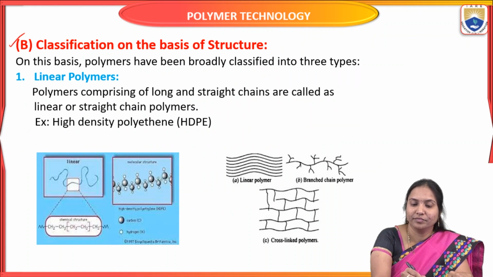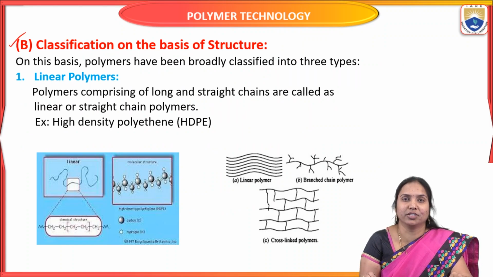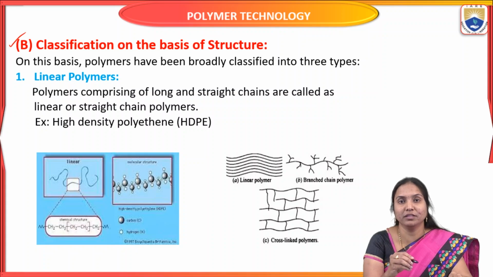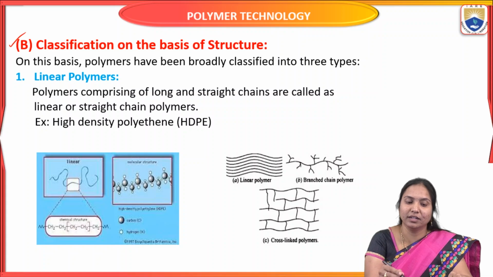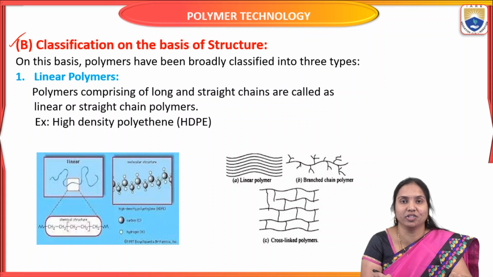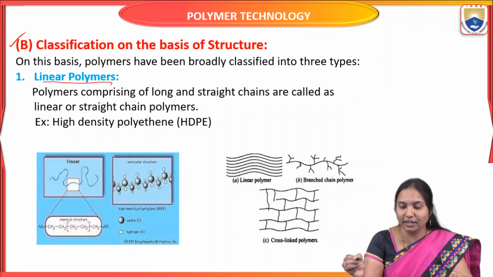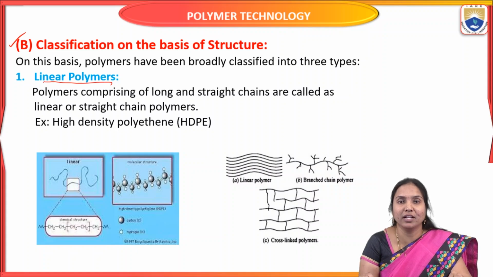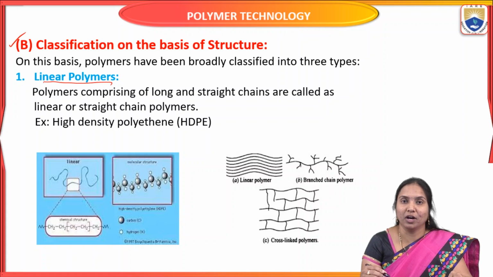The second type is based on structure. The first type was based on origin, where polymers are classified as natural and synthetic. Here the second type is based on structure. Polymers are classified into three types: linear polymers, branched polymers, and cross-linking polymers. The first one is linear polymers.